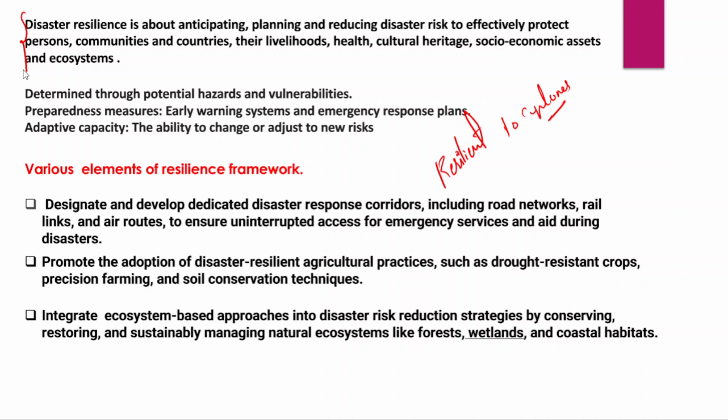Now when we talk about regions which are prone to earthquakes, construction needs to be regulated to make a region resilient to earthquakes.